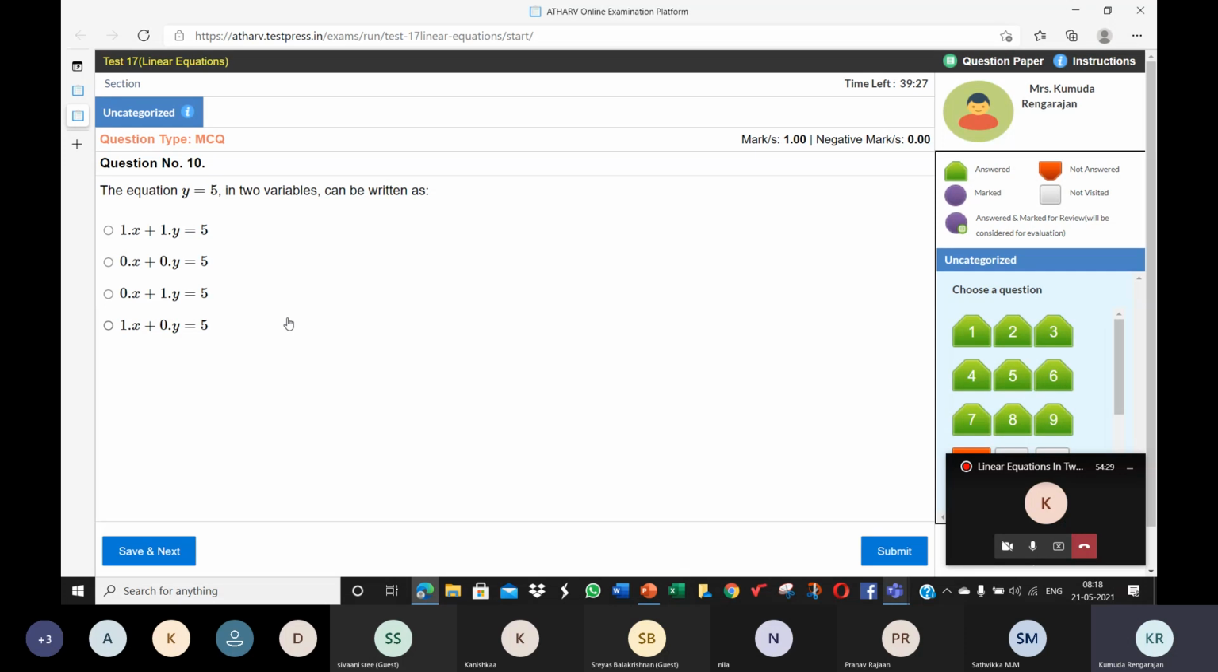The equation y is equal to 5 in two variables can be written as which one, children? Yes, the third one: 0x plus 1y is equal to 5. So this is the same as y is equal to 5. 0x is 0, so 1y is y. So y is equal to 5.